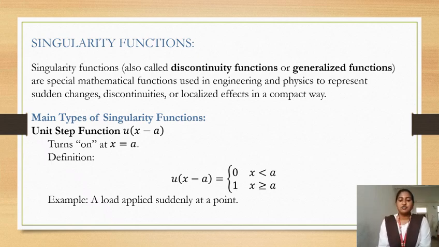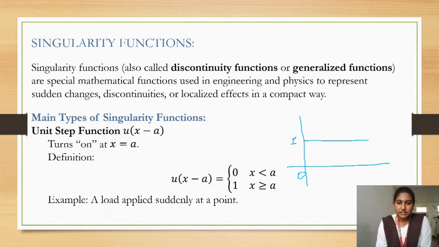Unit step function, u of x minus a. This is the unit step function, and this is the graph. It is 0 and 1.